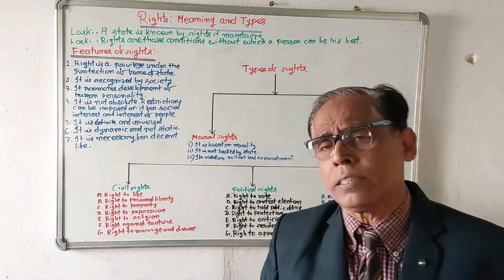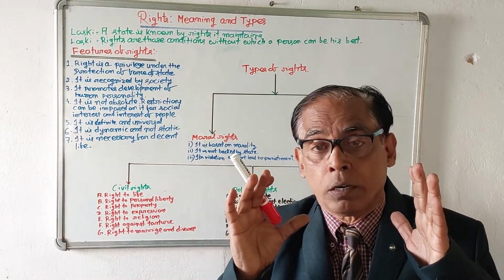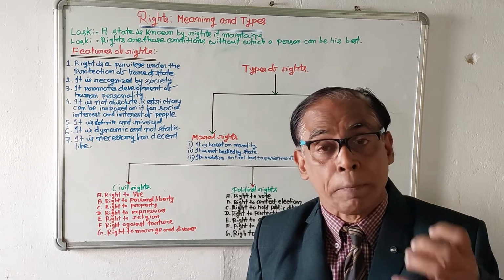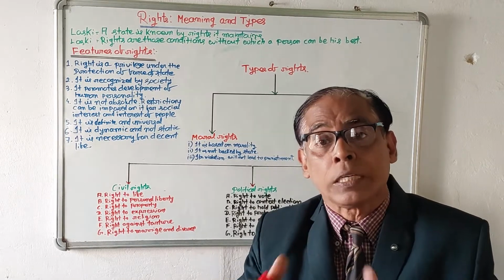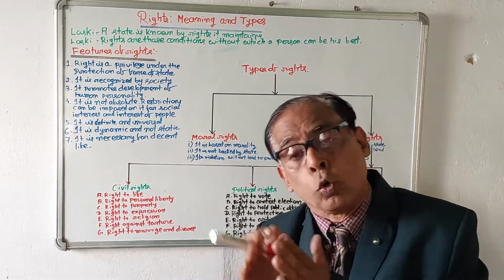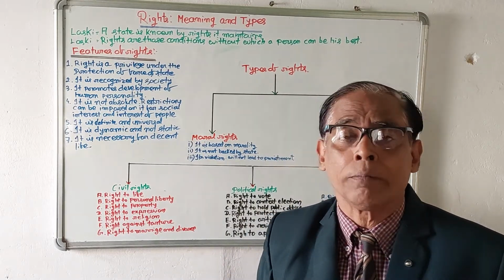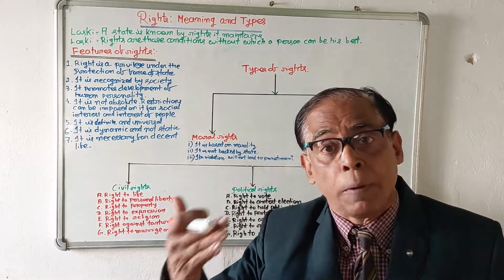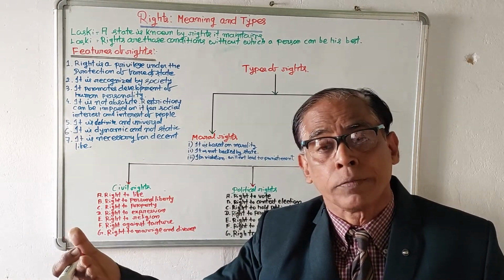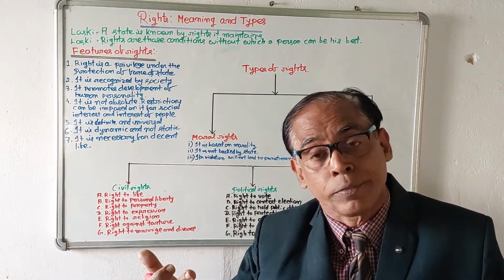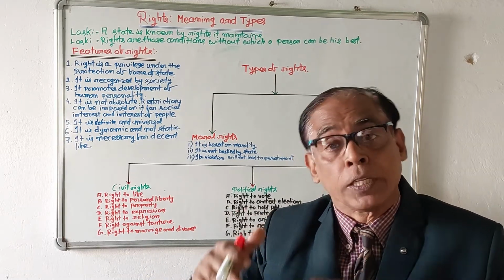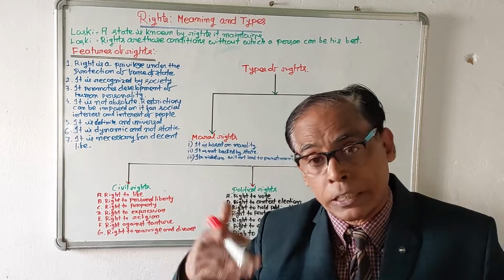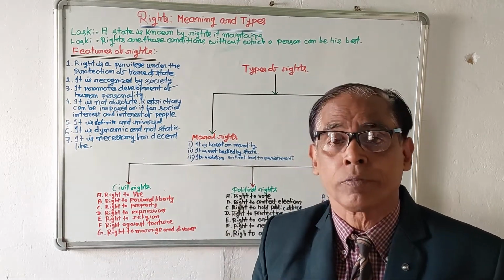So here we have discussed what is a right. In simple language, rights mean some opportunities given by state to people for the development. But actually, rights are given by state to the people. It is protected by state. Rights are necessary for the development of people. Rights are not absolute. A restriction can be imposed on rights.